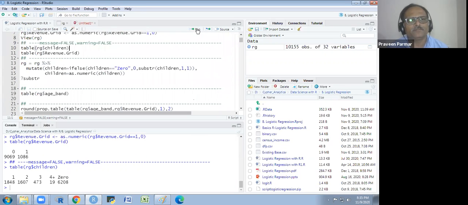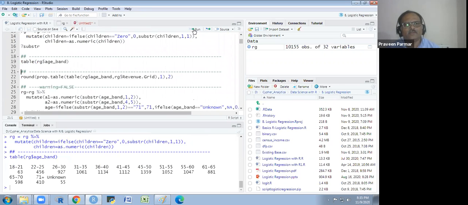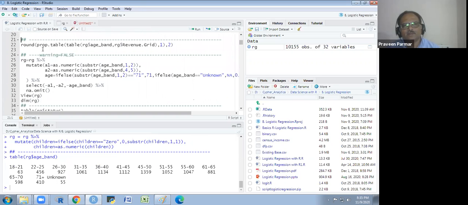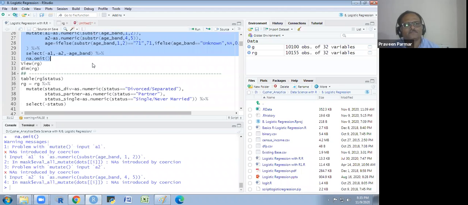We see the children, and there are 1, 2, 3, 4 plus and 0, and I run this and do it for the children. And age band, we know we have done that earlier. FICO range, just like that I have done it.